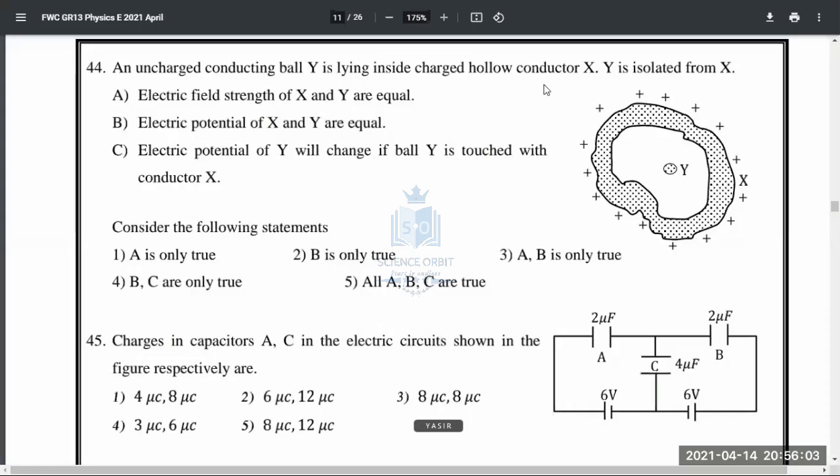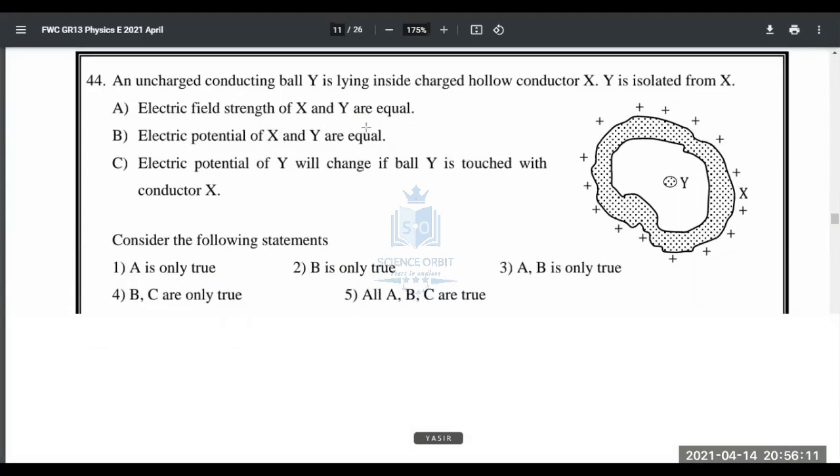All right. Now, question number 44. It talks about a hollow sphere, right? A hollow sphere-like thing. Uncharged conducting ball Y. So uncharged conducting ball. So it's not charged. It does not have a resultant charge. Lying inside a charged hollow conductor. So it's a charged hollow conductor. What you need to do here is you have to compare this.